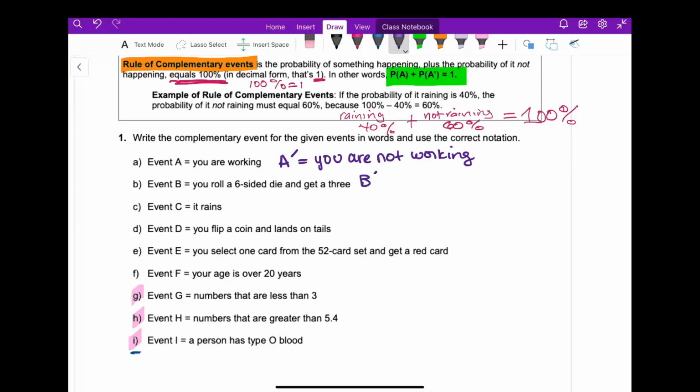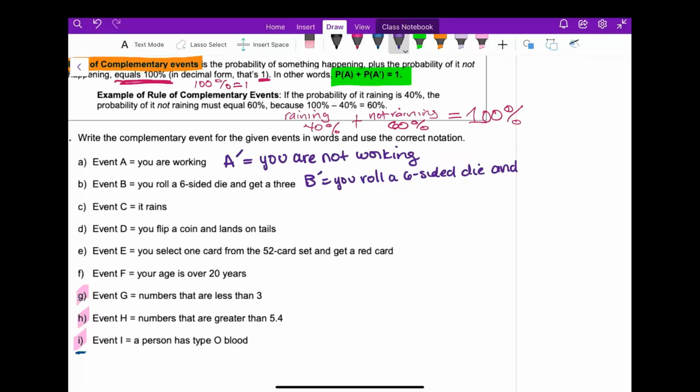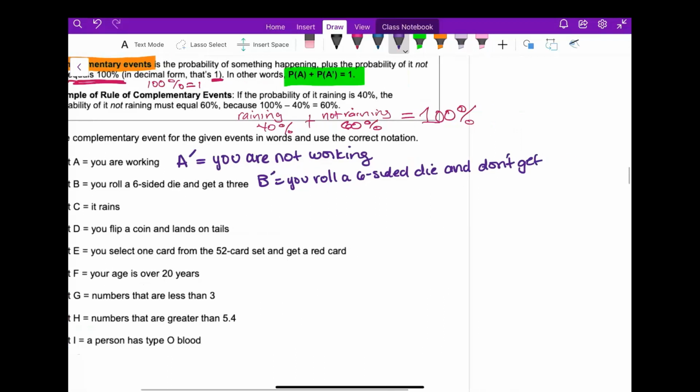So B complement would be you roll a 6-sided die and don't get a 3. I was going to say not, but it's kind of weird grammatically. You can say not, that's okay.